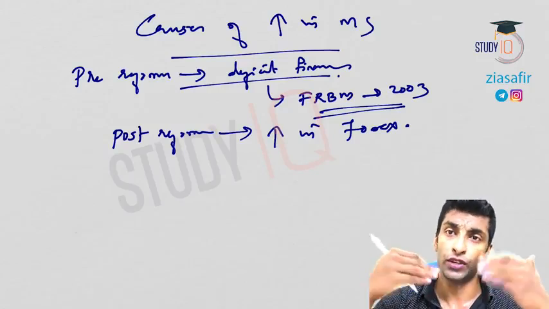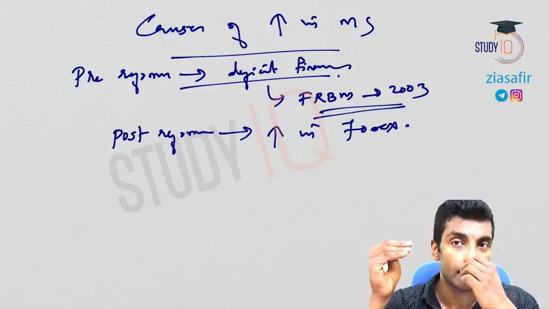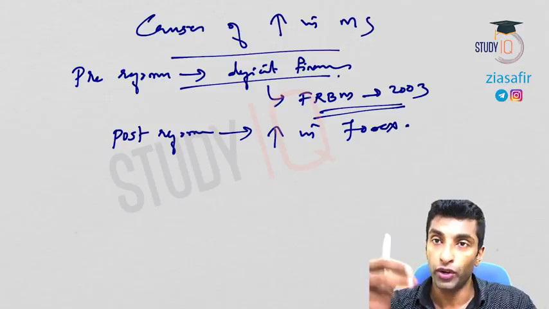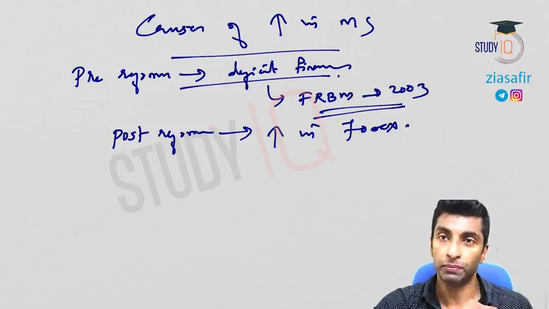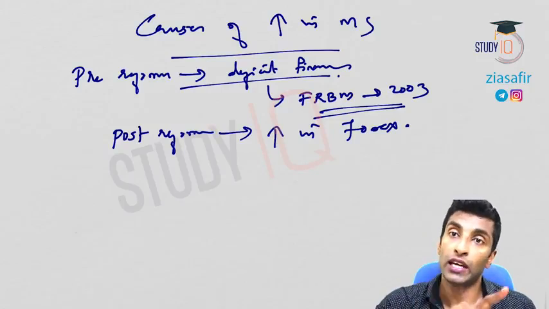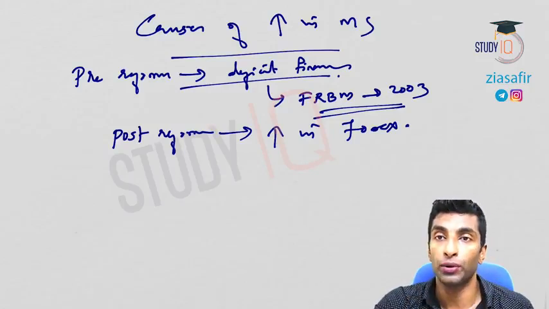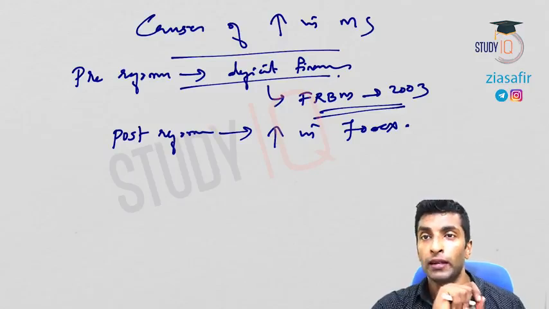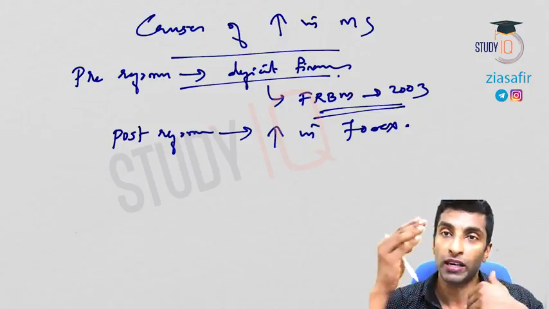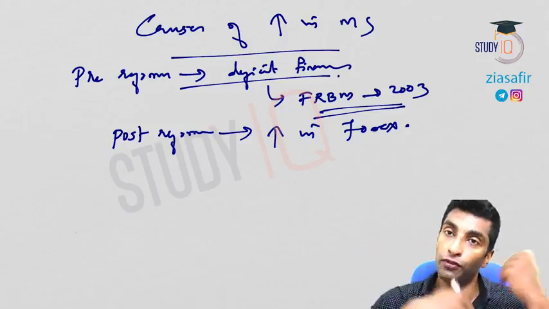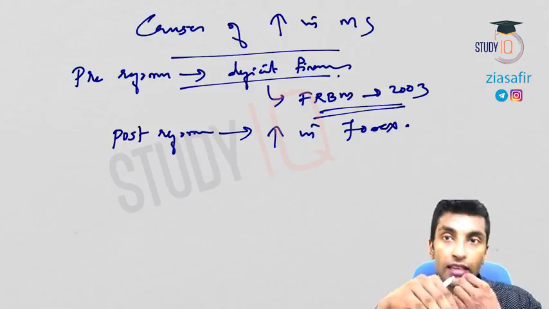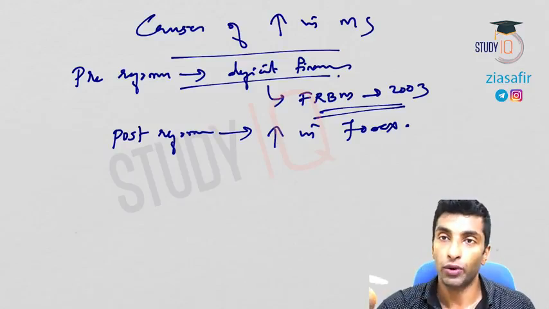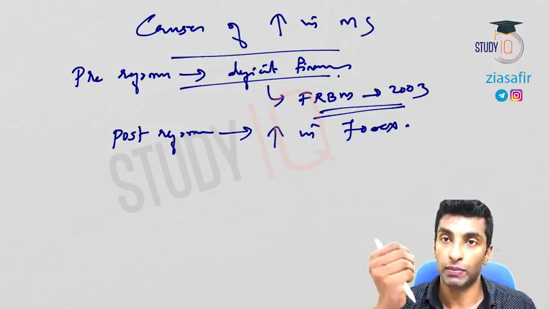Now, what happens when forex is withdrawn? Exactly the opposite is going to happen. If you need to get dollar, you have to give money to RBI or authorized agencies. Ultimately, it will go to RBI. So rupee will be with RBI. You will get dollar and you will go back. But rupee is with RBI. That rupee will not be counted in M0. So that won't be part of money supply. So incoming of dollar, increase in forex, increases money supply. Flight of capital, when it is going back, is decreasing money supply. So when the money supply is decreased, it will actually control inflation. Okay, so when dollar is going back, it will decrease money supply.